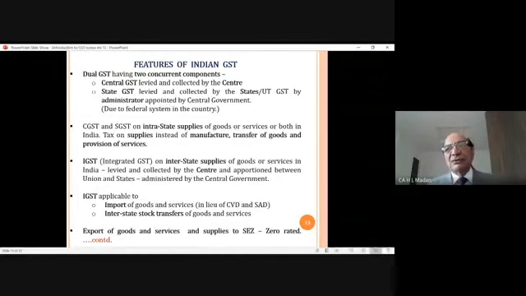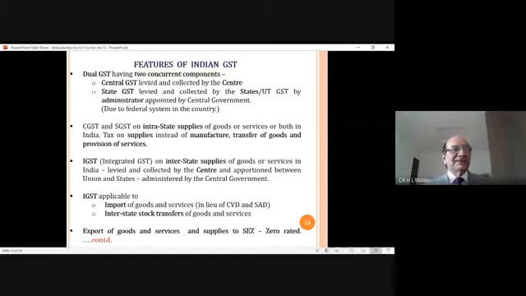Now, this is about local sales. Two concurrent taxes will be levied. On interstate supplies, one tax called IGST will be levied. IGST will be equal to CGST plus SGST. Meaning if the IGST rate is 18%, then CGST and SGST will be 50% each, 9% and 9%.